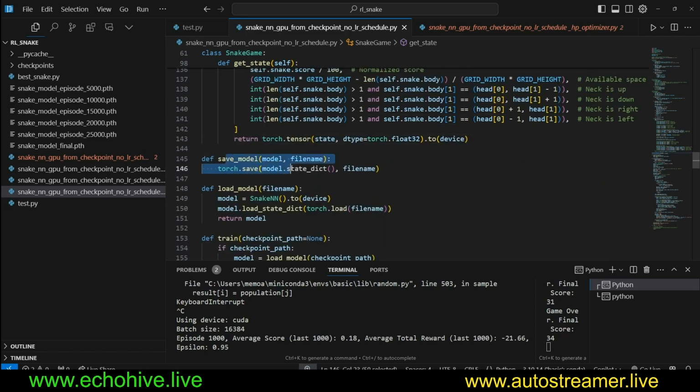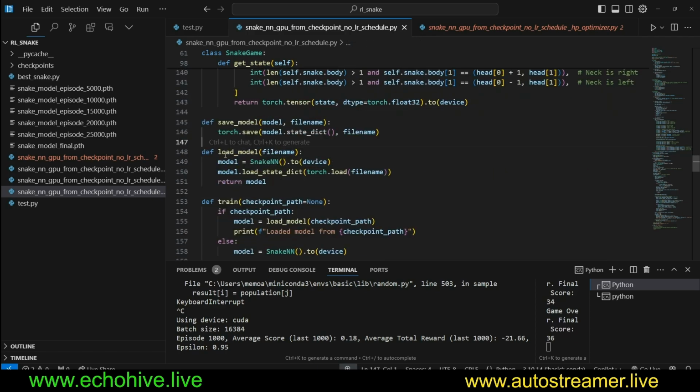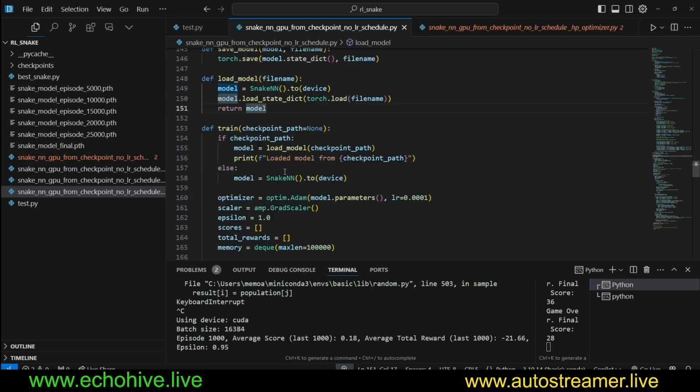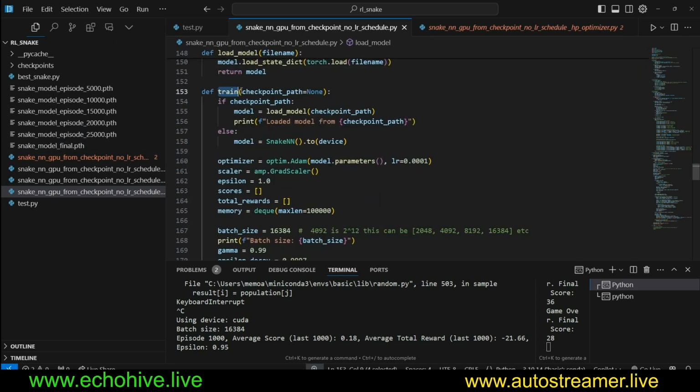into a tensor using torch.tensor, and this returns it, and this will be the input to our model at every step of the way. We have a method to save the model, and then we have a method to actually load the model if we are going to continue from a checkpoint, continue training. And our train function is going to check if a checkpoint path has been passed to this function. If so, it's going to load it.